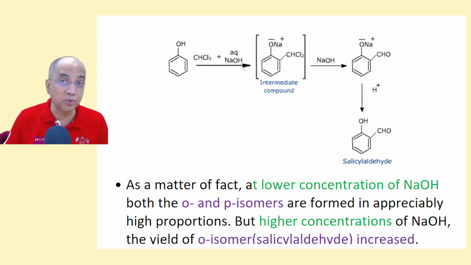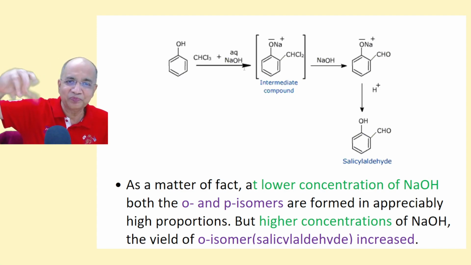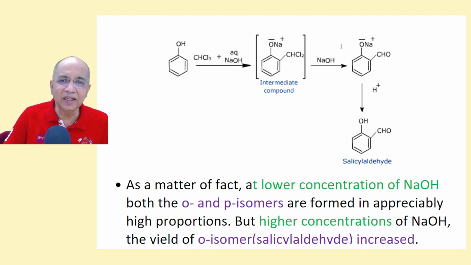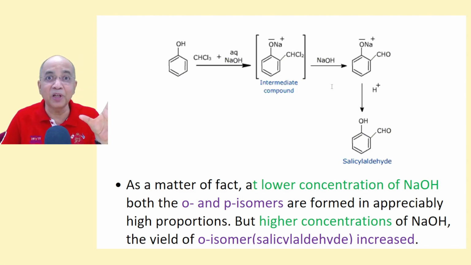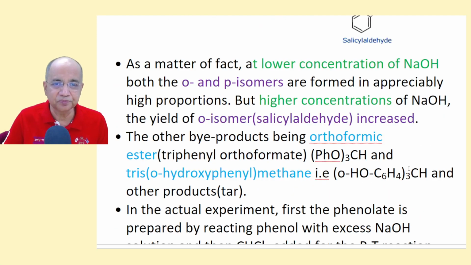When phenoxide was prepared and excess alkali was still there, they added chloroform. After a few hours of heating at a particular temperature, maybe 35, 40, they were getting the salt of salicylaldehyde, because phenolic OH is acidic, and on acidification, acid work-up, they were getting neutral salicylaldehyde.